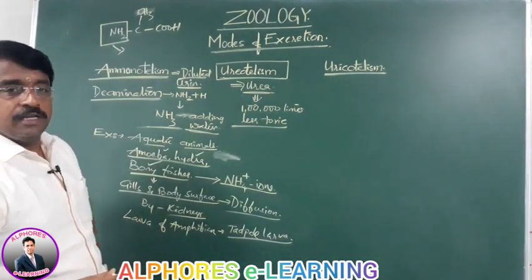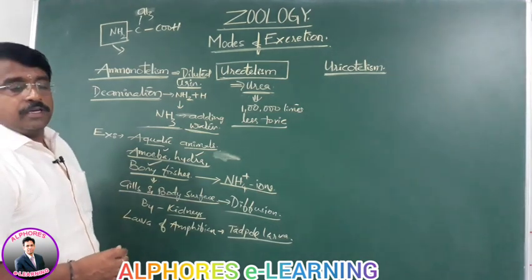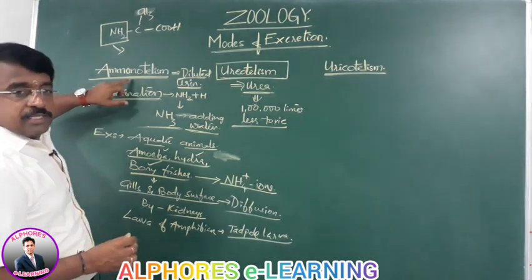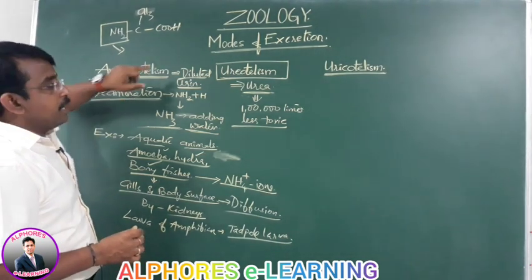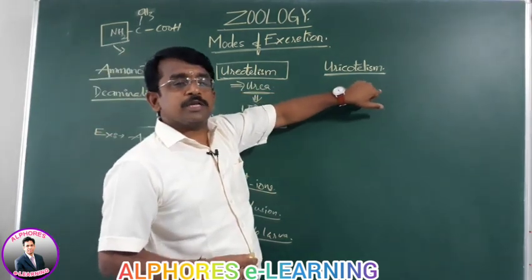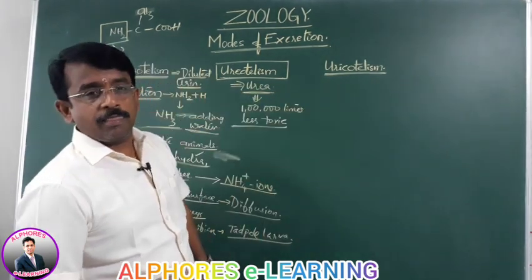Earlier we discussed that in terms of toxicity, ammonia is highly toxic, whereas urea is less toxic and uric acid is least toxic.